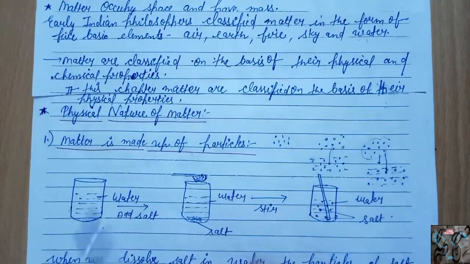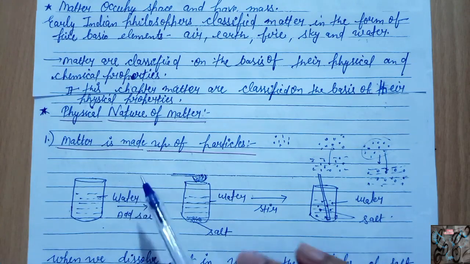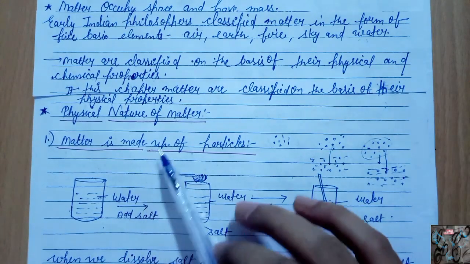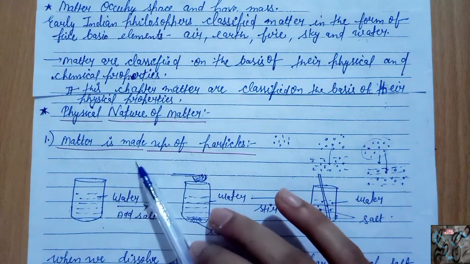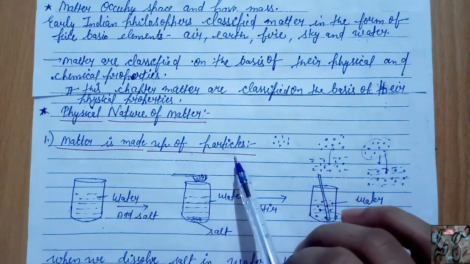Next is physical nature of matter. You know that all the things in the universe are made up of matter. Then how is matter made up? Matter is made up of particles.